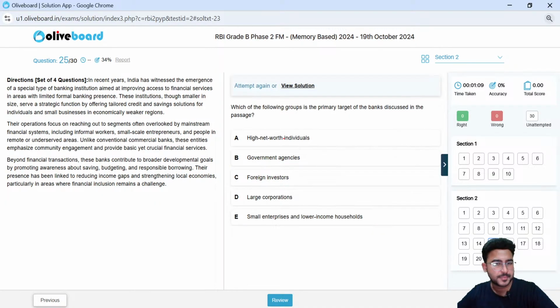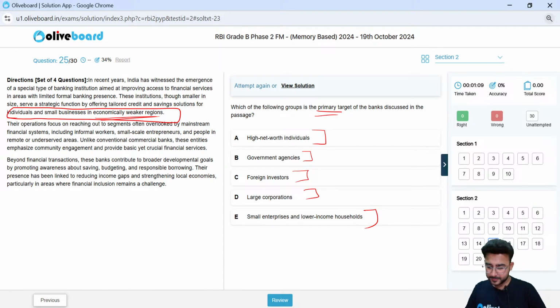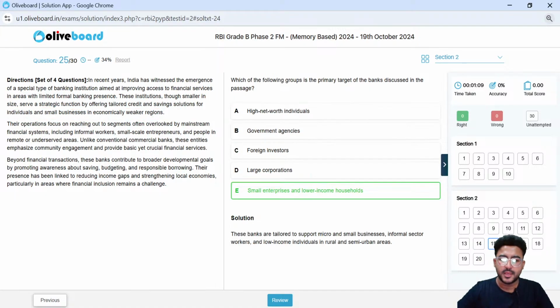Option C. Next is, which of the following groups is the primary target of the banks discussed in the passage? So what is the primary target here? High net worth individuals, government agencies, foreign investors, large corporations, or small enterprises and lower income household? I think they have clearly stated that again in the para. Individuals and small businesses in economically weaker region, right? So again they have given us a clear hint. The correct option will be option E, small enterprises and low income household.